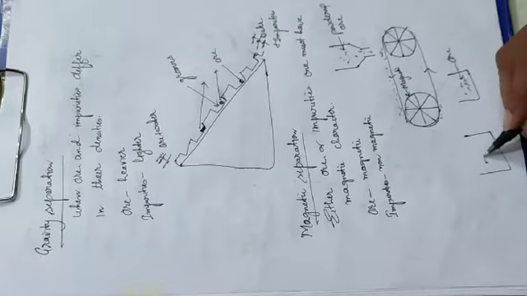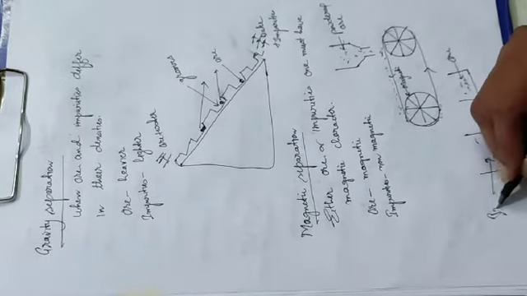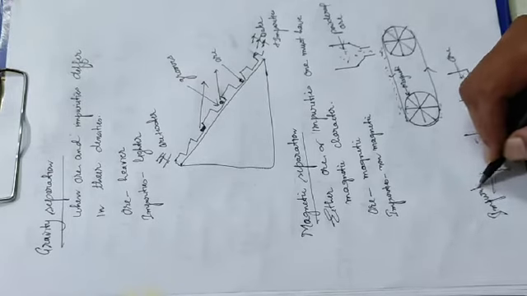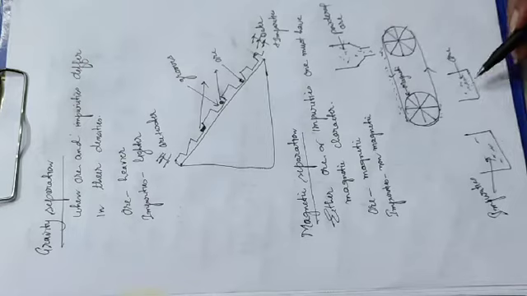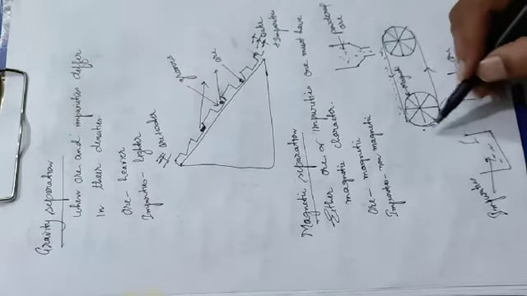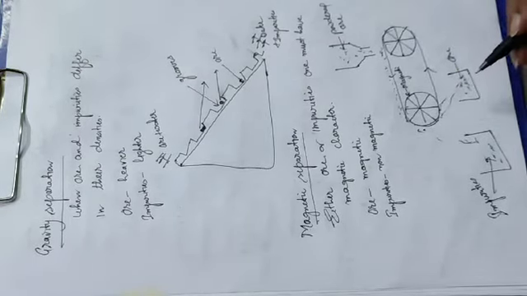So you get collection at two places: impurities here and ore particles here. By this way we can remove the impurities from the ore particles.